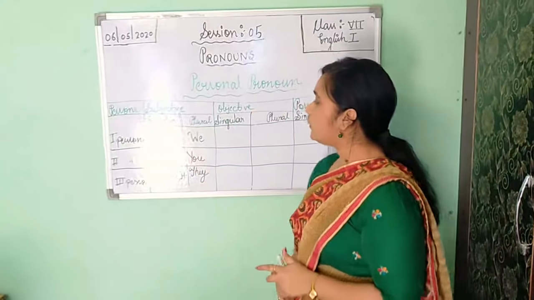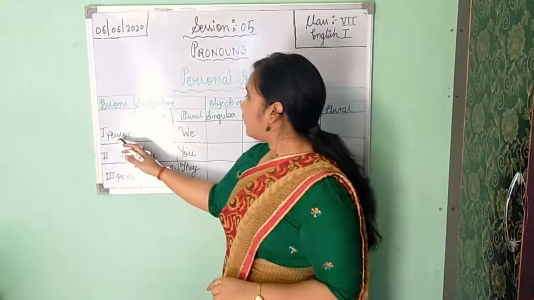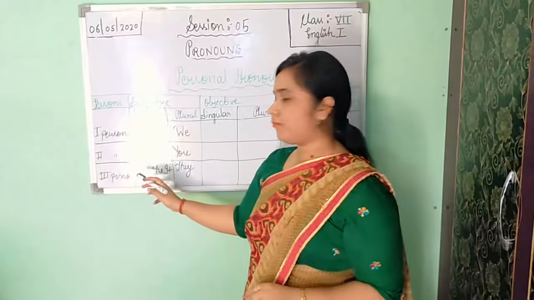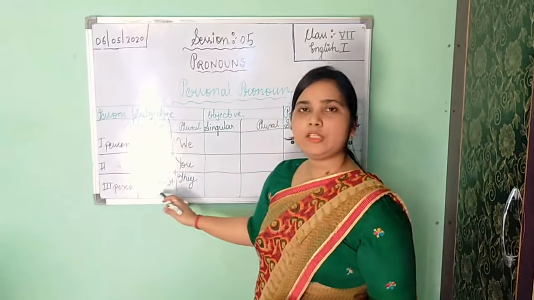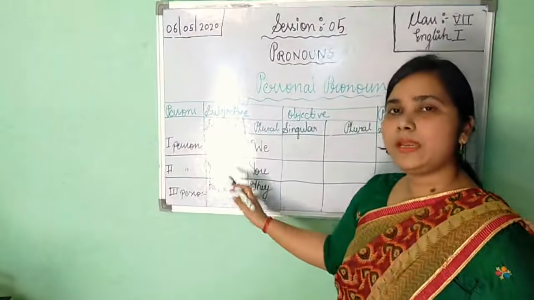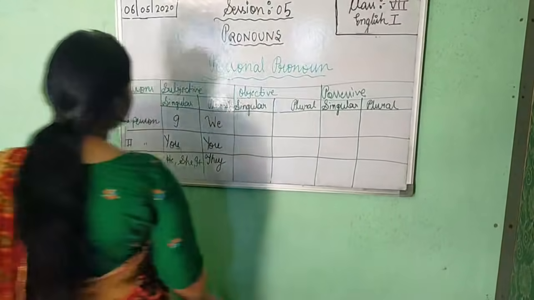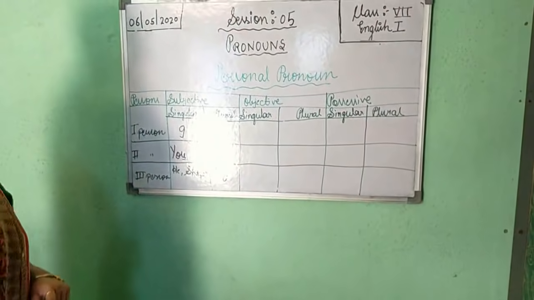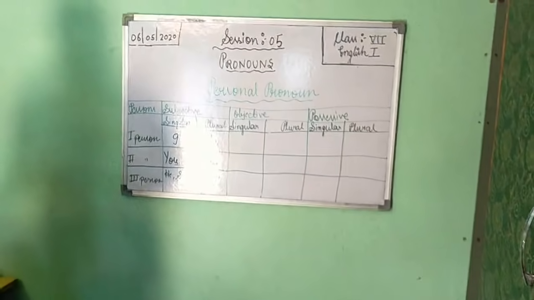Okay, just look here. And I have already told you, please see. Third person, in singular, he, she, it is coming. In plural, in subjective case, they is coming. It is about your subjective case. Now, when it goes into your objective case, some changes are there.